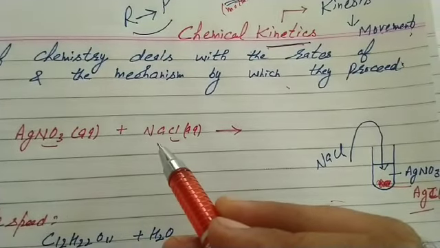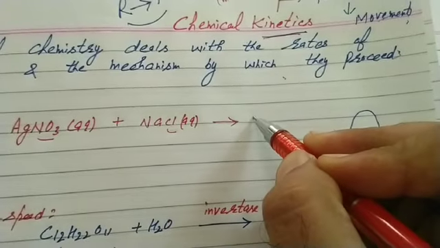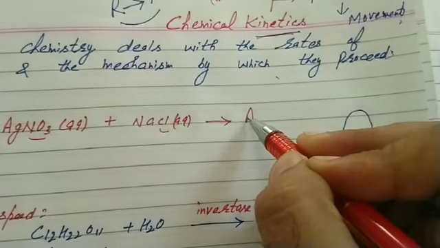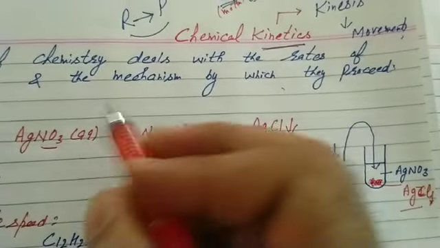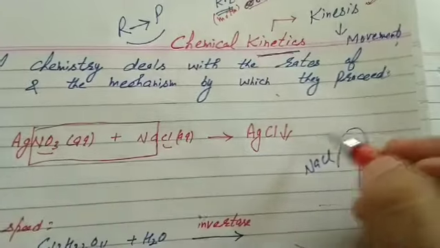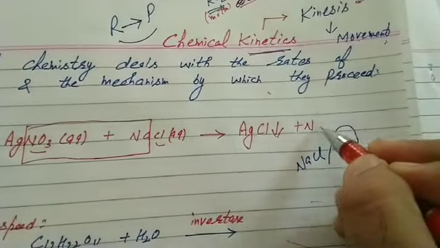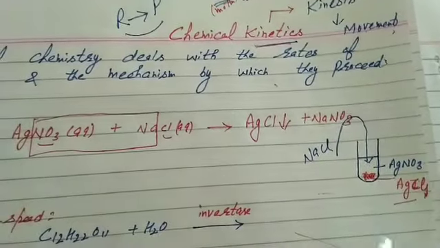Very fast reactions always contain ionic species. On mixing AgNO3 and NaCl, it leads to the formation of an insoluble precipitate of AgCl, and the rest is NaNO3. We don't apply chemical kinetics to these reactions.